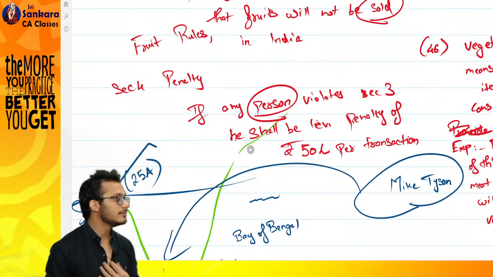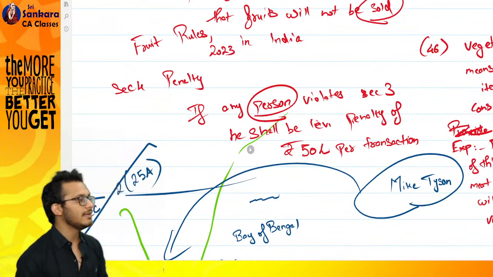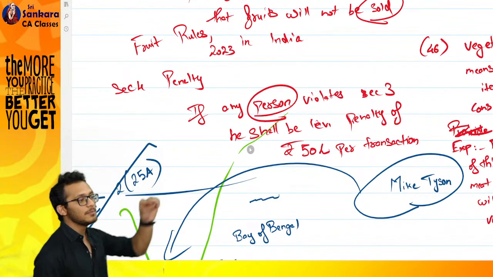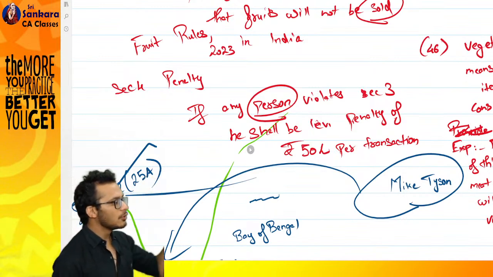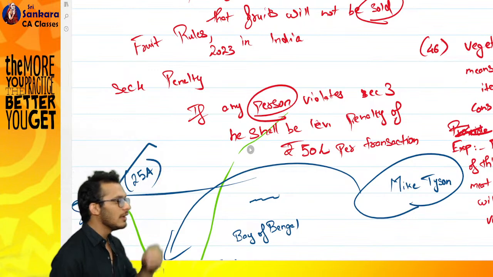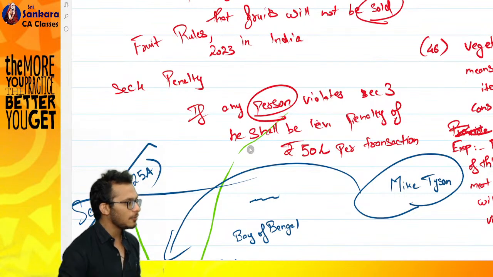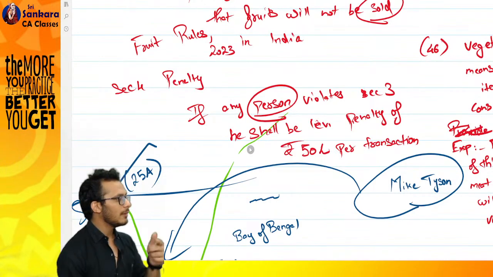Fruit rules 2023. In this you will create your rule saying that boss, this is the person who is in charge. Meaning the fruit department they create, that department will come and check whether you are selling or not. That department will check where you are selling. If you are going to pay a penalty, where should you pay the penalty? In my pocket, in their pocket, in someone else's pocket. That is what will happen in fruit.